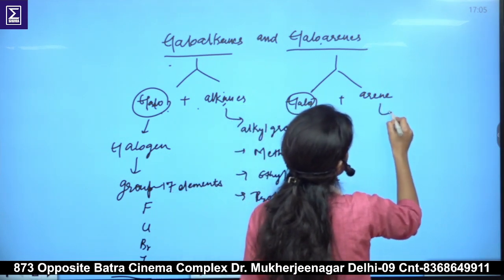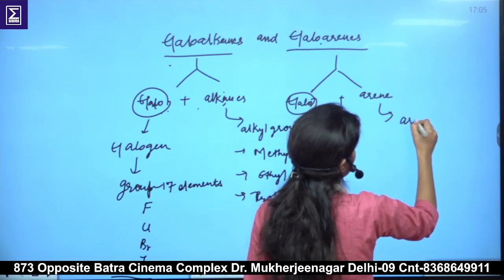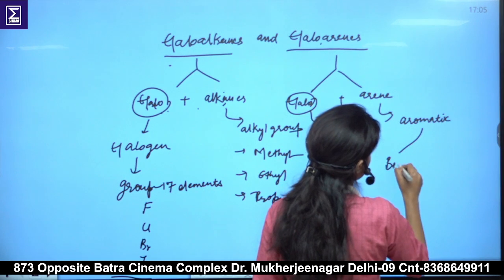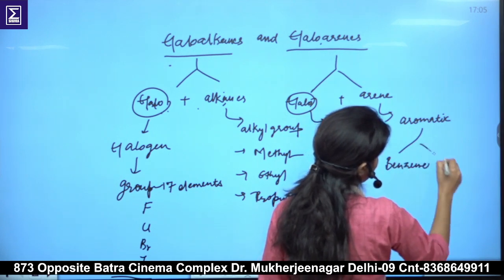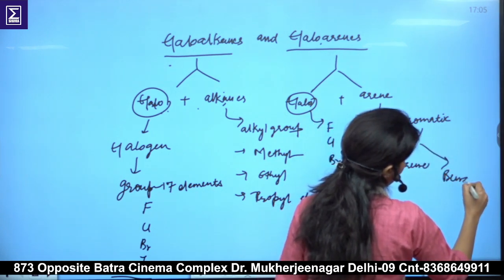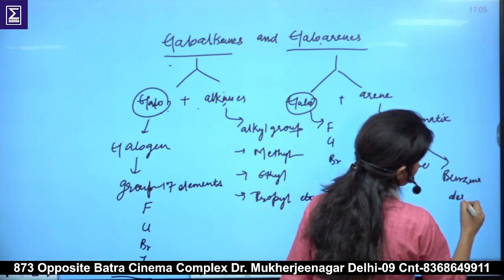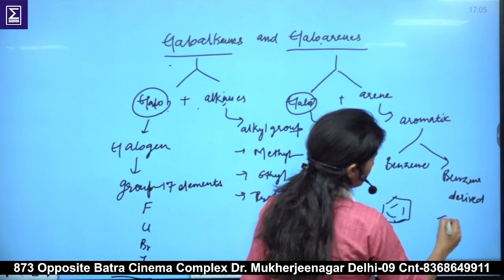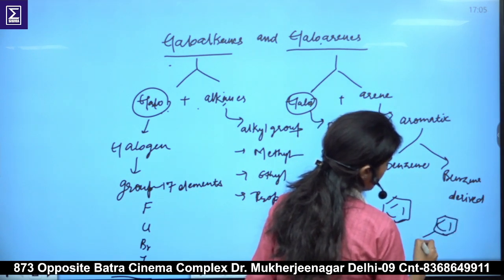Arene here refers to the aromatic compounds, which include benzene and benzene derivative compounds, like this, benzene or some derivative of benzene.